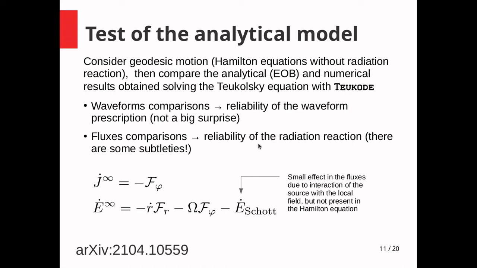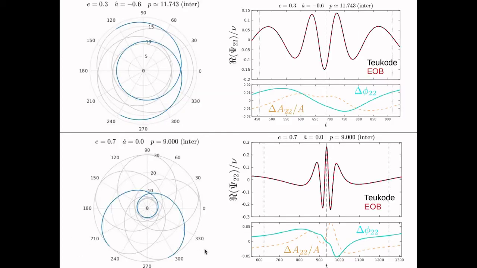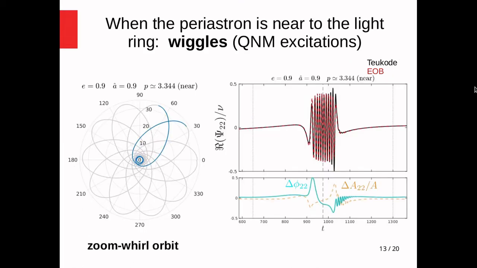I will not discuss this in this talk, but you can find the analysis in this paper. Here I reported two examples. I've reported the dominant mode, the quadrupolar waveform, but clearly you can do these comparisons also for the other modes. There is an example with moderate eccentricity, one example with higher eccentricity, and you can see that there is a very good agreement between analytical and numerical, both in the amplitude and in the phase.